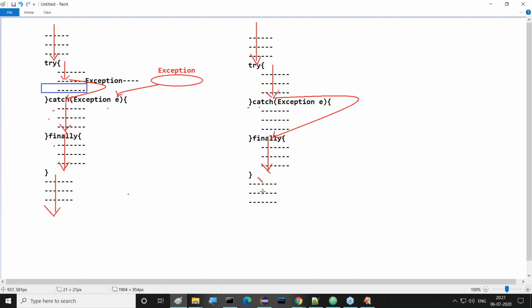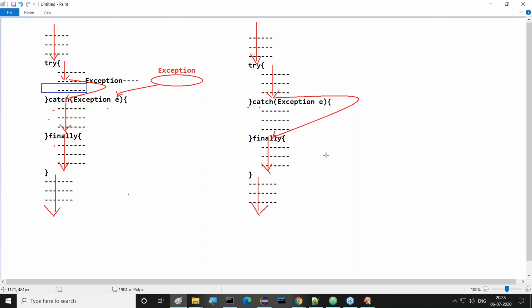After this finally block, if you have any instructions, those instructions are also executed. Come on, guys. Now tell me, in the second flow of execution, which instructions are skipped? Catch block instructions are skipped. All right, catch block is not executing now.